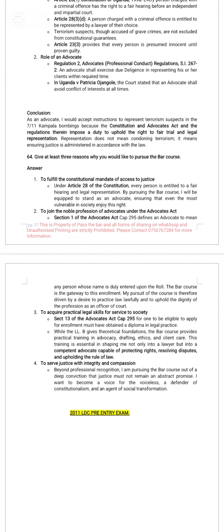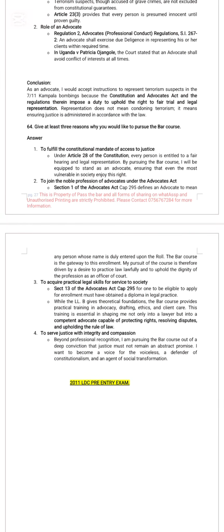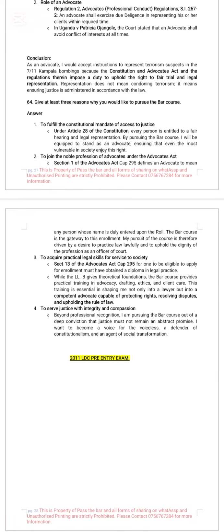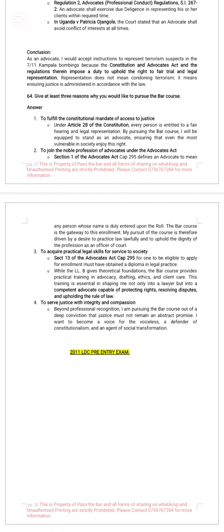Give at least reasons why you would like to pursue the bar course: to fulfill the constitutional mandate of access to justice, Article 28 of the Constitution; to join the noble profession of advocates under the Advocates Act. Section 1 of the Advocates Act defines an advocate to mean any person whose name is duly entered upon the roll; to acquire practical legal skills for service to society.